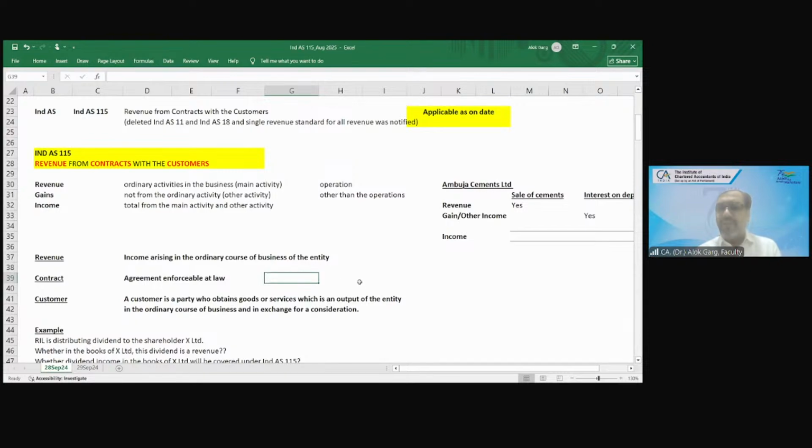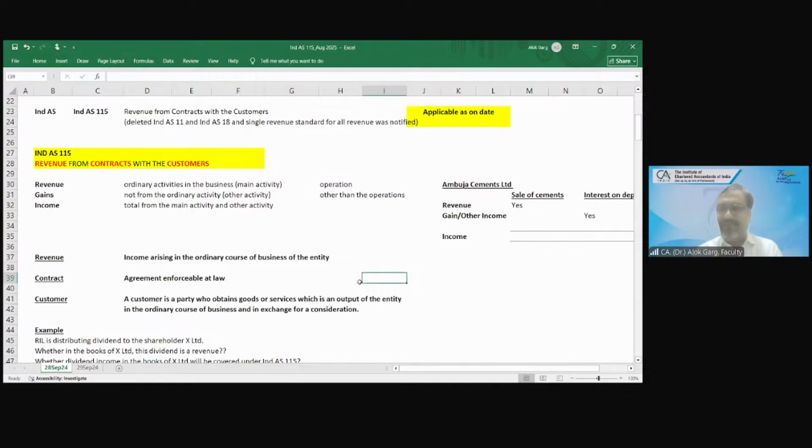I hope you guys are enjoying the session. I am giving a lot of examples just to set the context, so that it will get printed in your mind. Revenue we understood, how it is different from other income or gains, and how it is a subset of income. Contract we understood. Okay, now who is the customer?